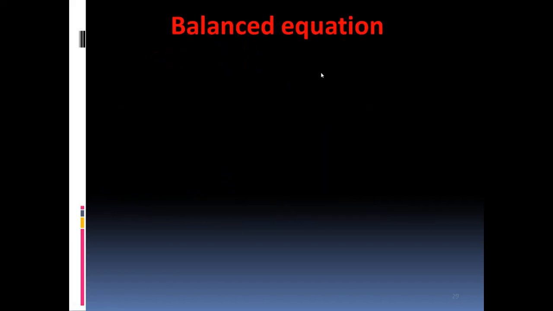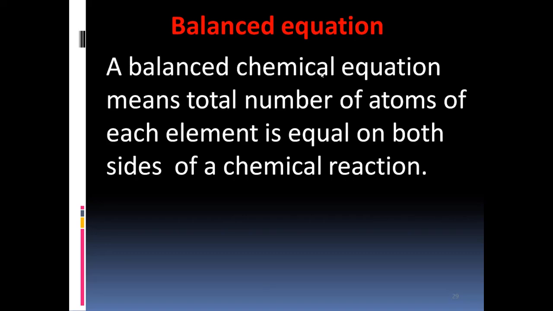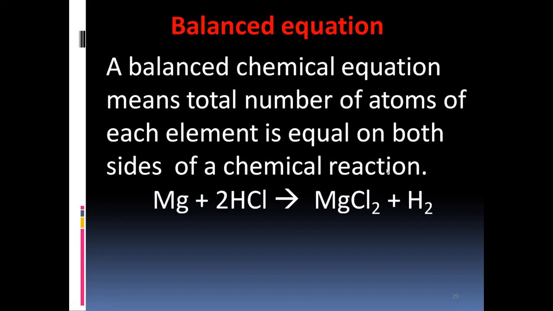Then what is balanced equation? Very simple. A balanced chemical equation means total number of atoms of each element is equal on both the side of a chemical reaction. If the number of atoms on reactant side is equal to number of atoms on product side, then such a equation is termed as balanced chemical equation.